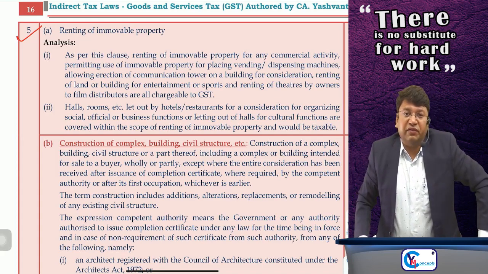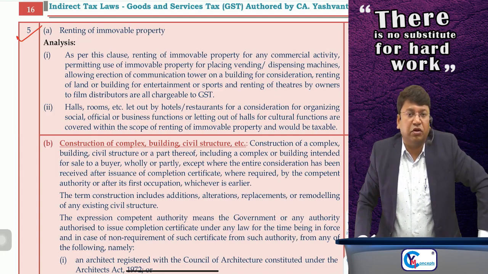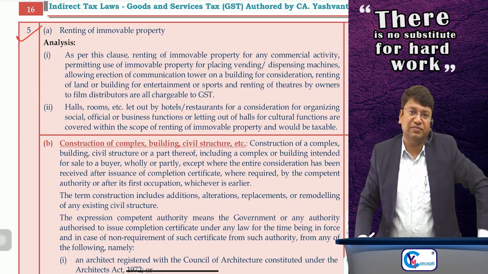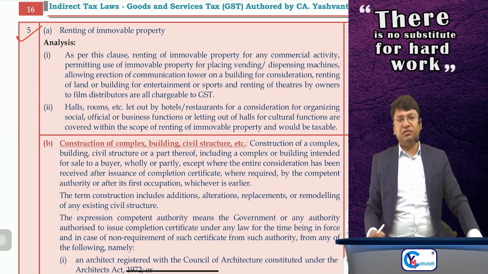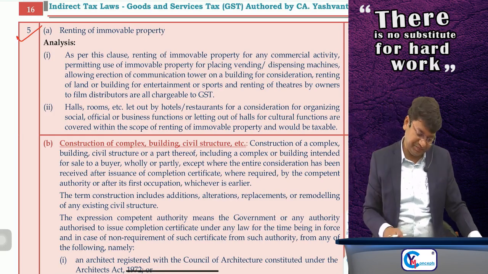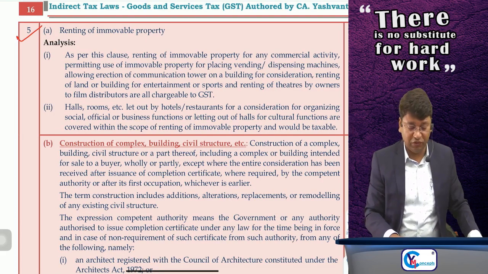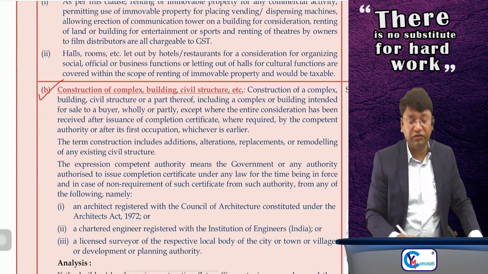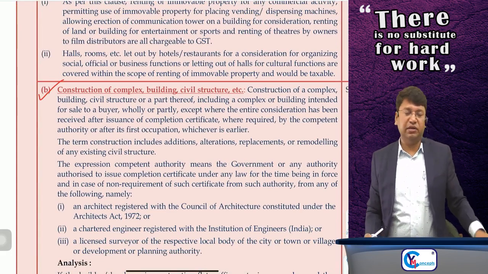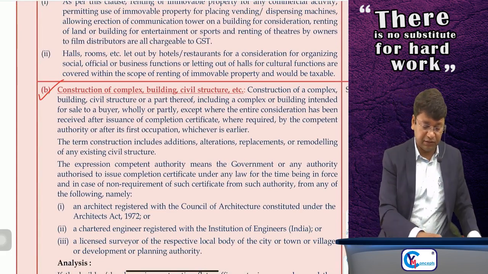In renting of immovable property, whether you have transferred the effective control or possession of the property or not, it's of no concern. If you have provided any immovable property, it is supply of service. Sir, now coming to clause number B, one of the very important points, one of the very good points of schedule number 2.